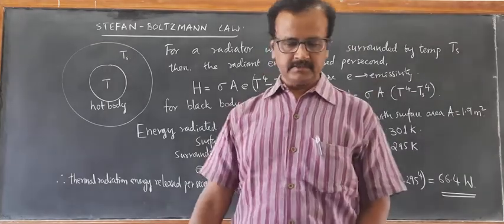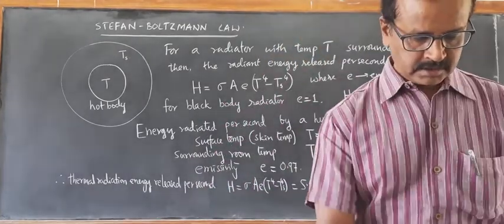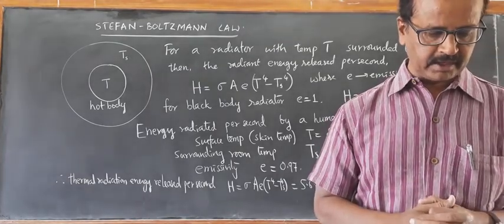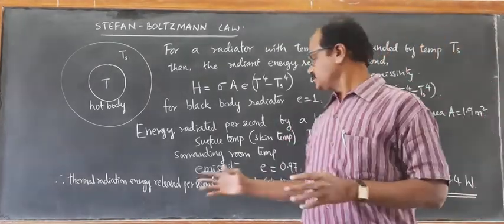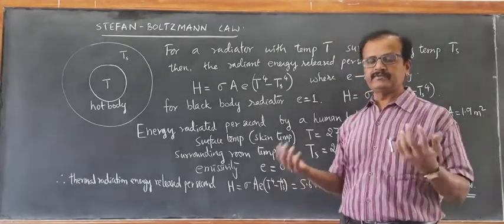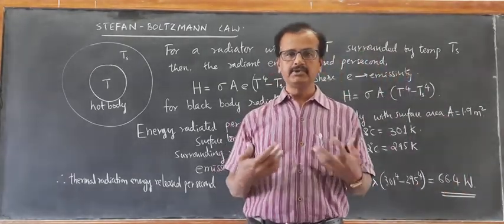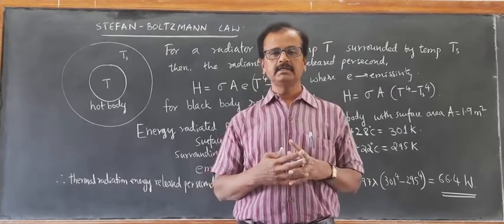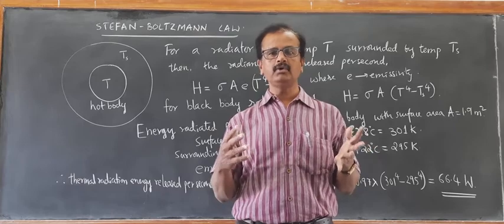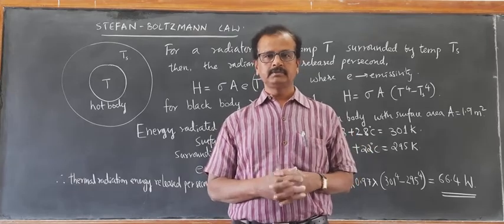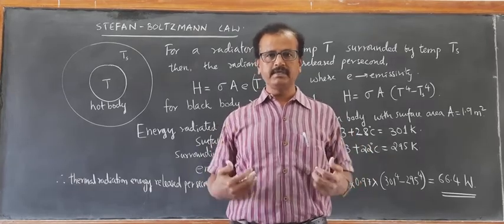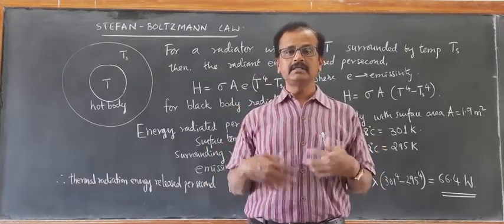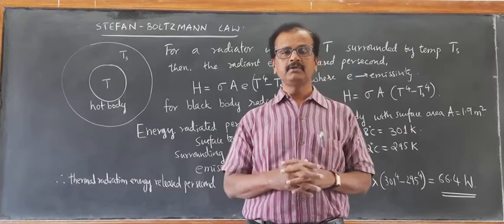66.4 watts is almost half the rate of energy production by the body at rest. The body is producing energy at a rate of 120 joules per second. Because of the food that we eat and the exercise and work that we have done, the energy produced by the body is at the rate of 120 watts.